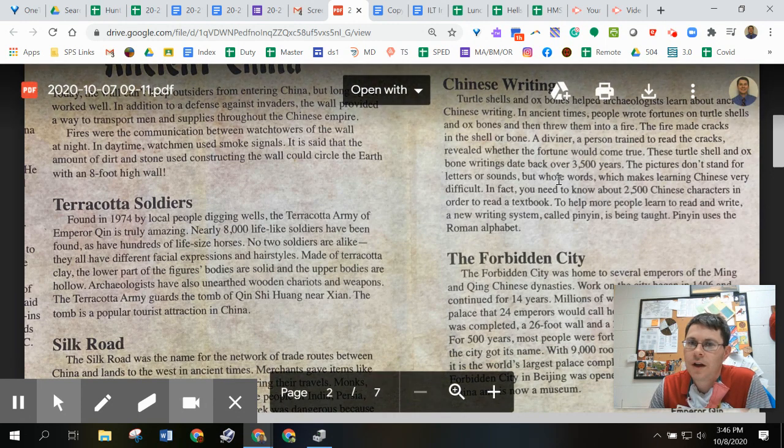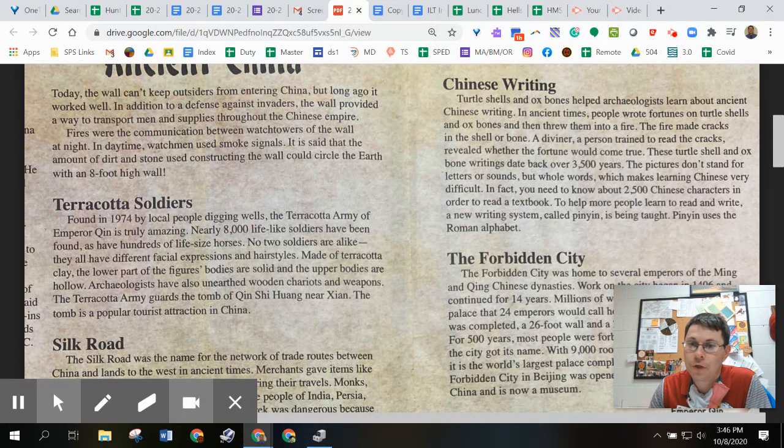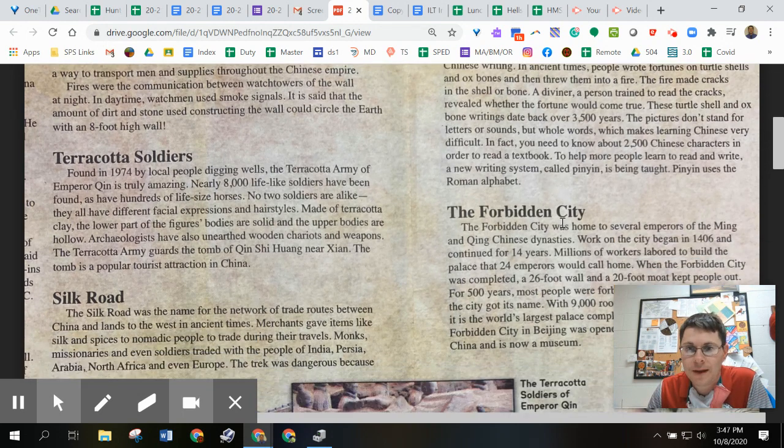These turtle shell and ox bone writings date back over 3,500 years. The pictures don't stand for letters or sounds, but whole words, which makes learning Chinese very difficult. In fact, you need to know about 2,500 Chinese characters in order to read a textbook. To help more people learn to read and write, a new system called Pinyin is being taught. Pinyin uses the Roman alphabet.